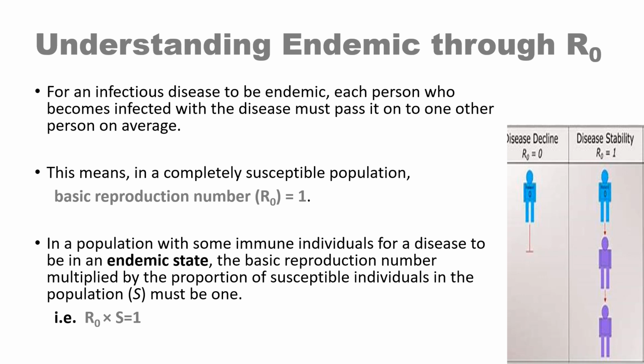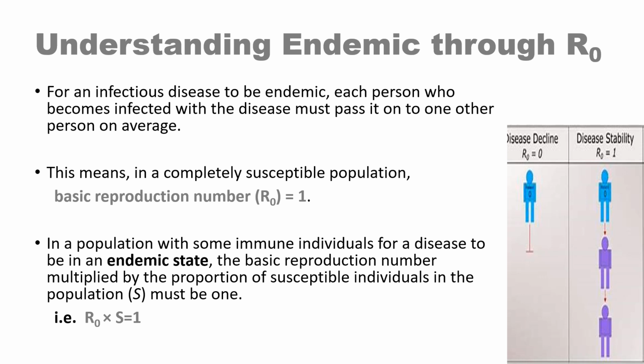But in most of the scenarios, almost all the communities will be a mixture of immune individuals as well as susceptible individuals, because most of the people maybe will have had the disease at some point of their life, and that's why they developed immunity, or they might have been vaccinated, so they'll get some immunity. So a community is generally a mixture of immune individuals and susceptible individuals.